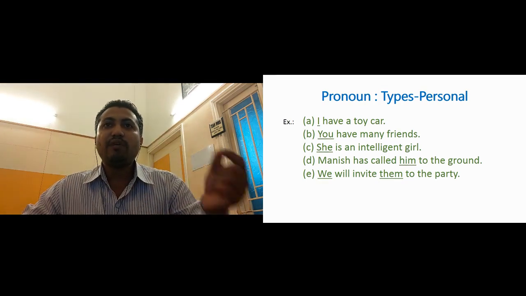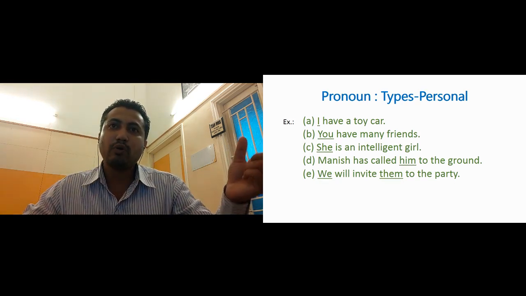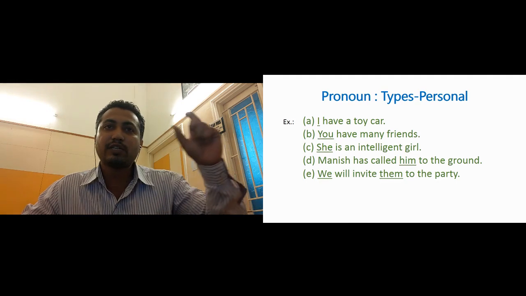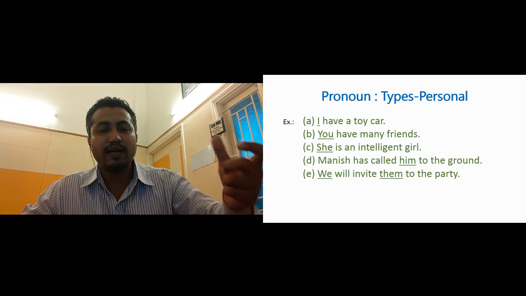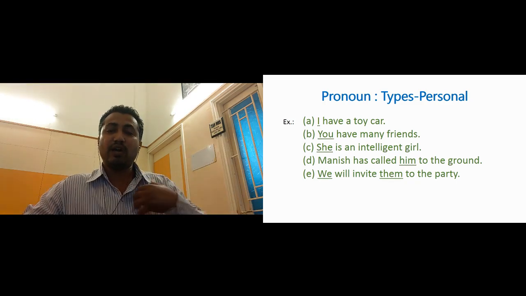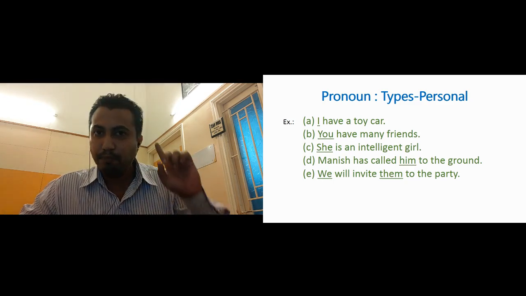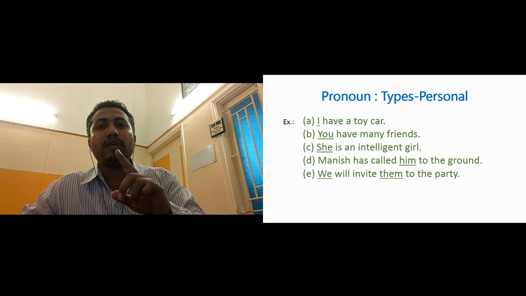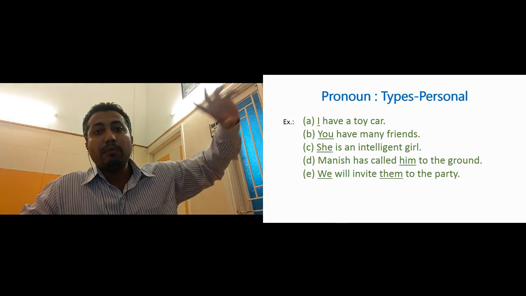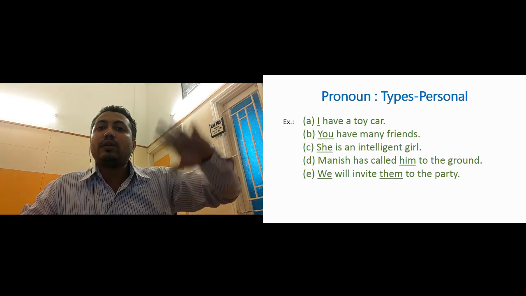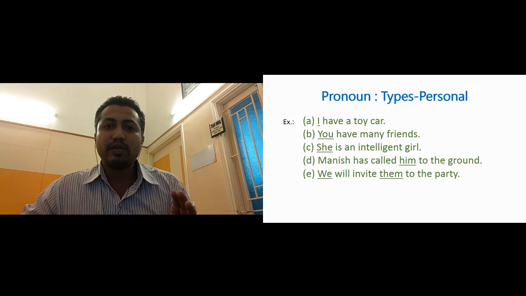Next sentence: We will invite them to the party. Here the subject is also a pronoun and the object is also a pronoun. The subject pronoun is we. We is first person plural, isn't it? We are the speaker, so that is first person, and we is more than one. So it is first person plural subject. The next pronoun is them, third person, and them is not used for one person. Them is used for many people. So that is third person plural, and it is after the verb, so it is an objective case.